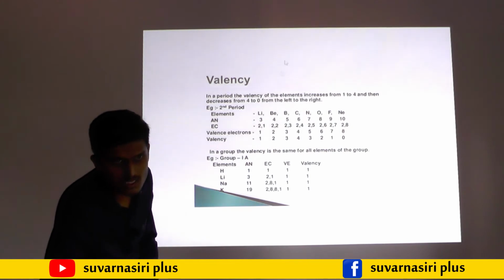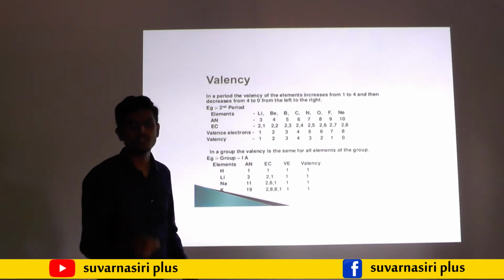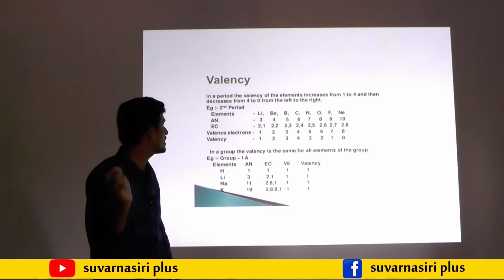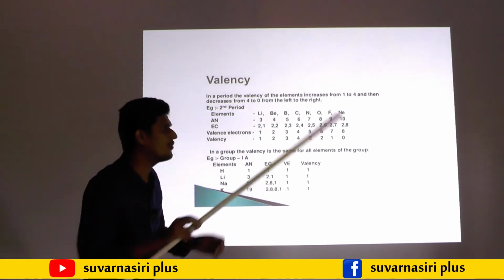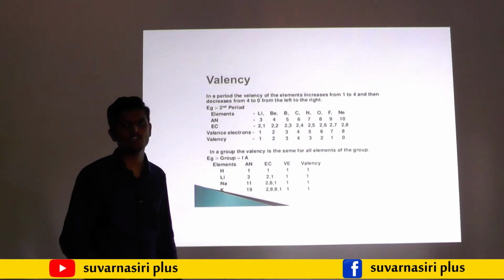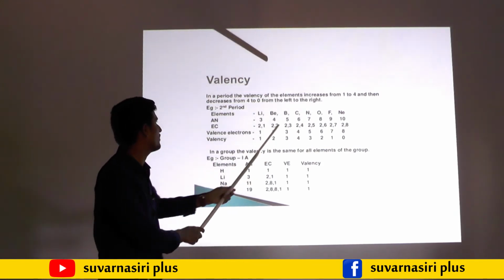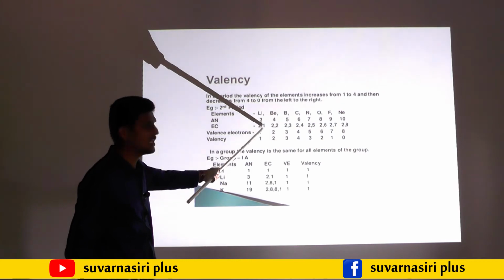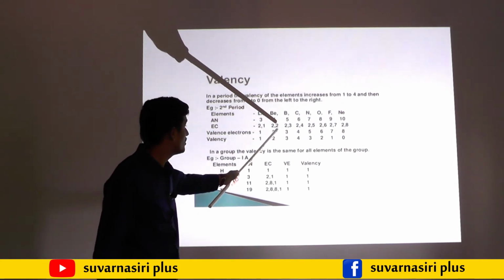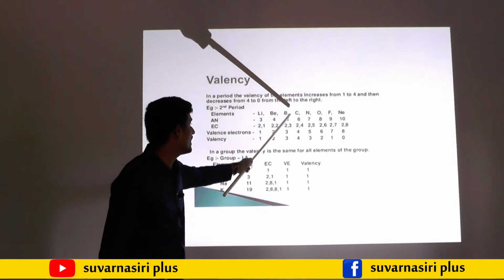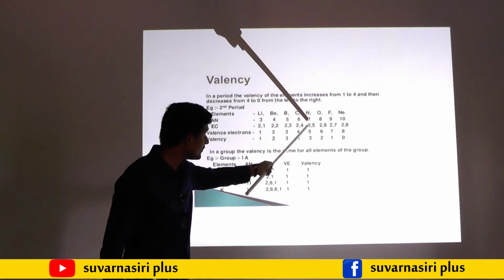There are 2 things, valency and valence. Valence means the number of electrons present in the outermost shell, called valence electrons. You studied distribution of electrons in 9th standard. So valence electrons are 1, 2, 3, 4. For example, lithium: K shell 2, L shell 1. Beryllium: K shell 2, L shell 2. Boron: K shell 2, L shell 3. Carbon: K shell 2, L shell 4.